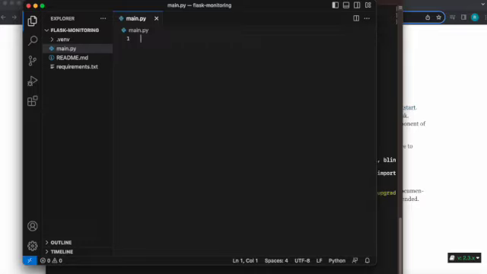Now I'm going to paste some code, and I'm going to explain the code so it's easier to follow. Let me just do this real quick.